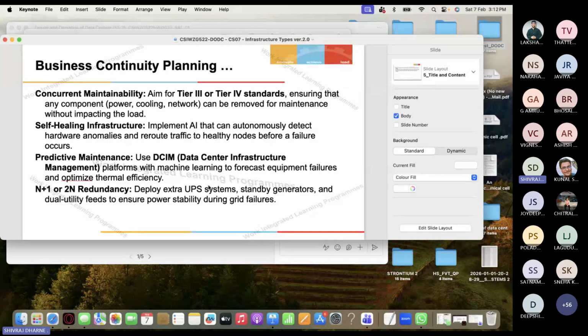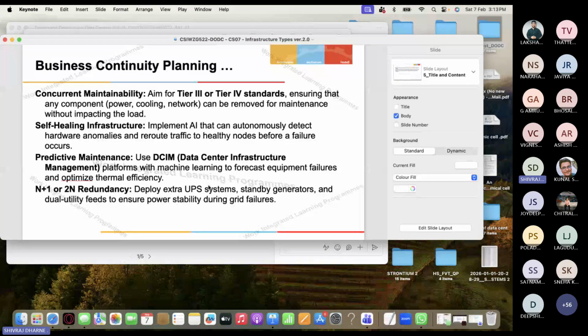Predictive maintenance means they have something called DCIM, data center infrastructure management, right? So the data center infrastructure management platform will have machine learning to forecast equipment failures and optimize the thermal efficiency and all that. So all these advanced features in the data centers will help you plan for business continuity, right? And then there is something called N plus 1 and 2N redundancy.